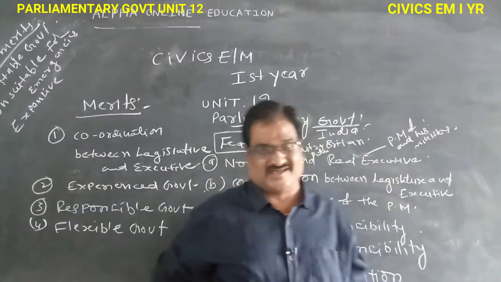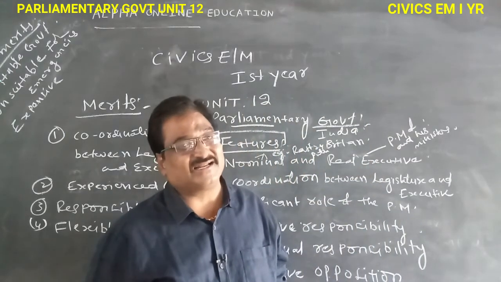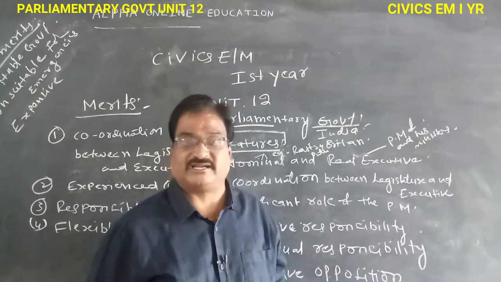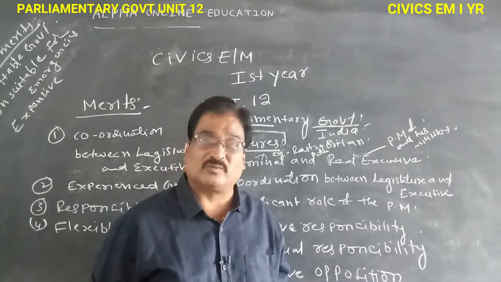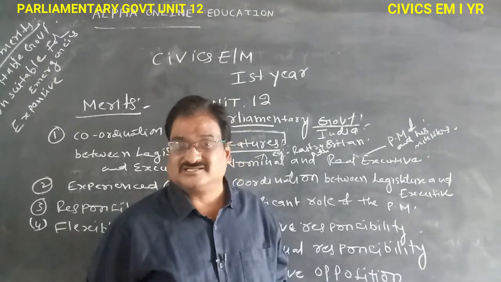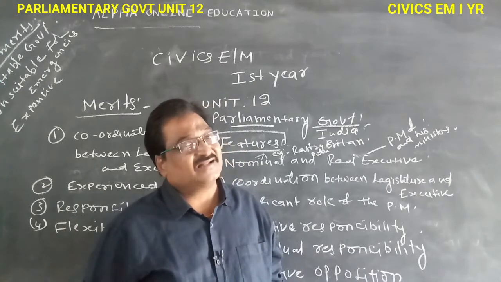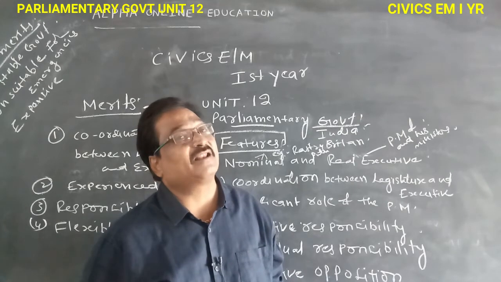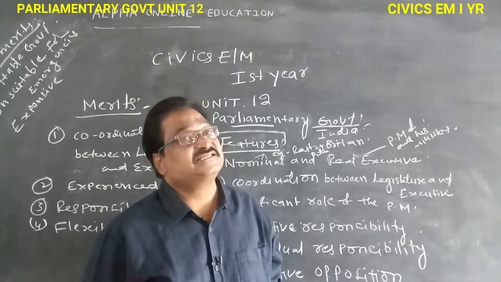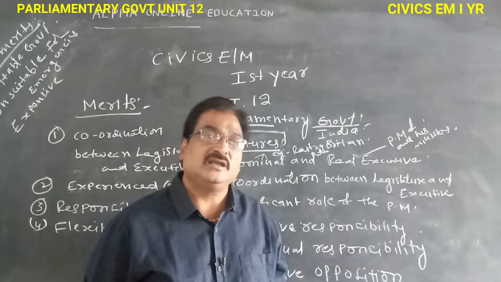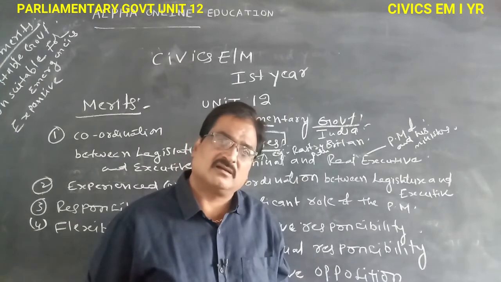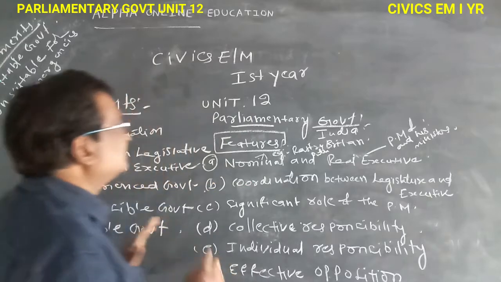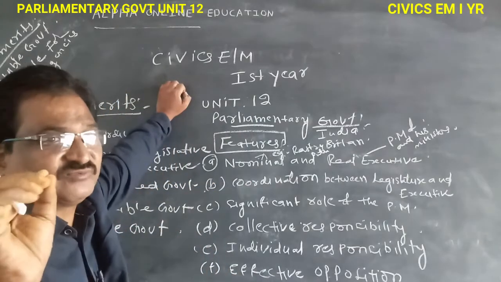Expensive: here the government is very high-cost and expensive. బాగా ఖర్చుతో కూడుకున్నటువంటి ప్రభుత్వం. So these are all the features, merits and demerits of the parliamentary government system, or parliamentary government style.